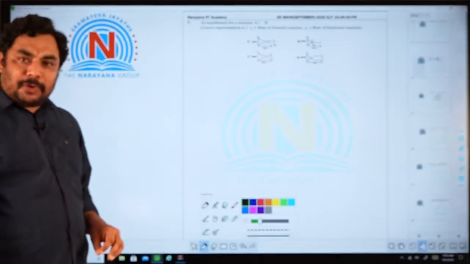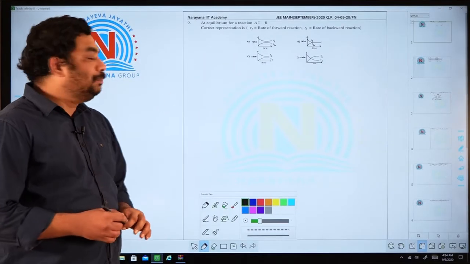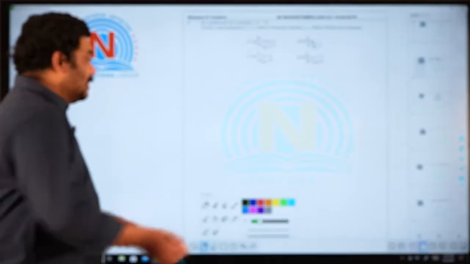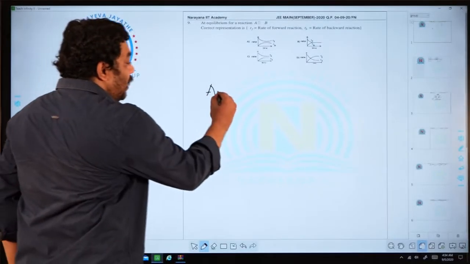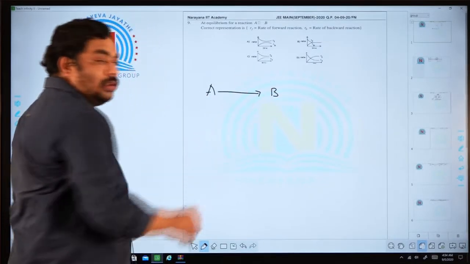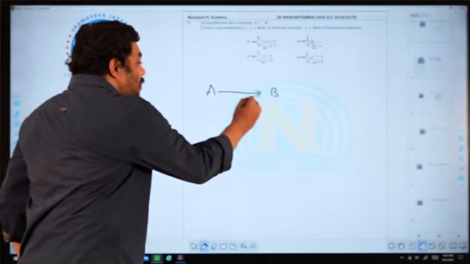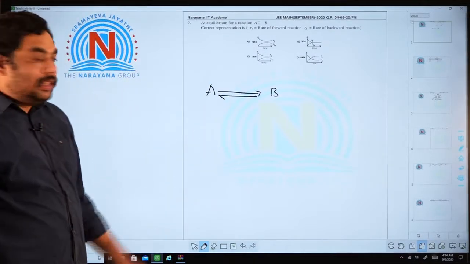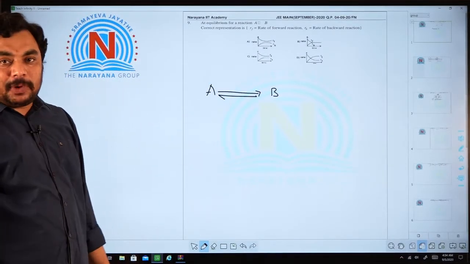Here the question is: at equilibrium for a reaction, A gives rise to B, the correct representation of the graph. For equilibrium processes, graphs are very important. If A gives rise to B, and there is a possibility of formation of A from B, then this process is called a reversible process.